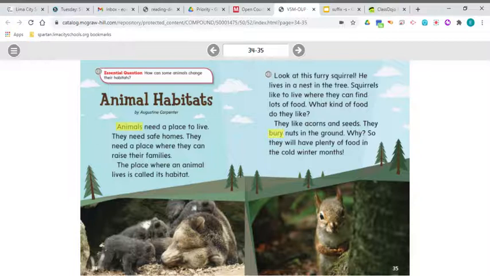Have you ever heard anyone use the phrase, I'm going to squirrel this away? Well, that means I'm going to put it someplace safe so that I can go enjoy it later. So when we think about a squirrel, that's one of the things that we think about, really, is him burying those things so that he has them for later. That's a characteristic of a squirrel.